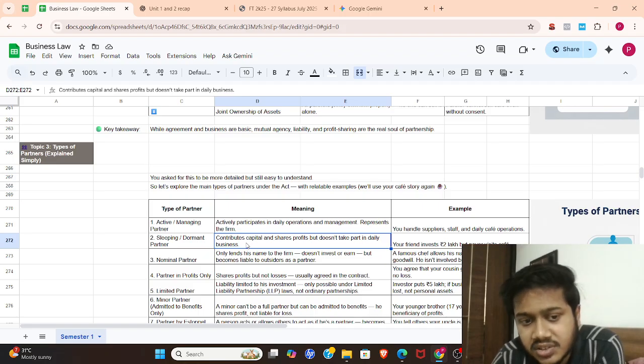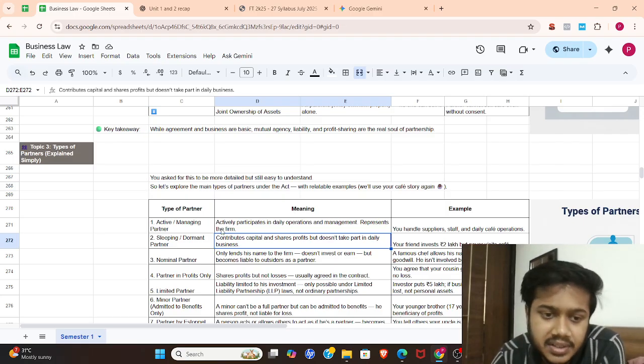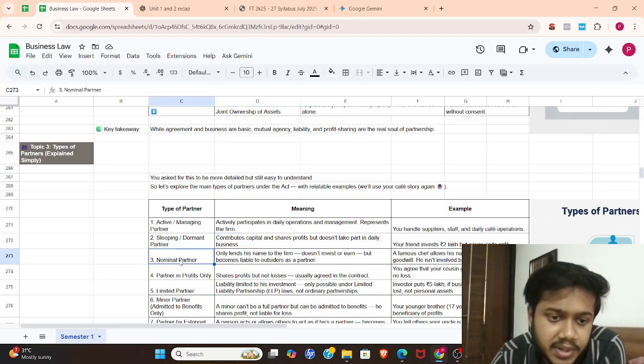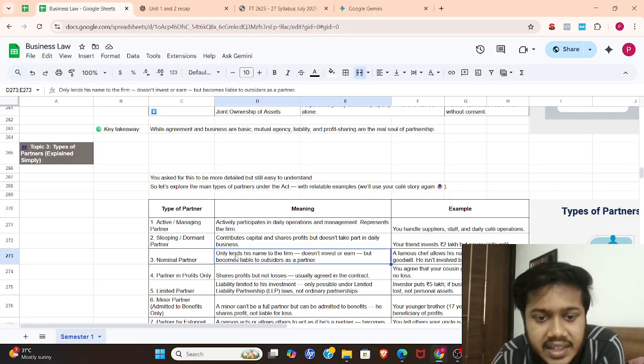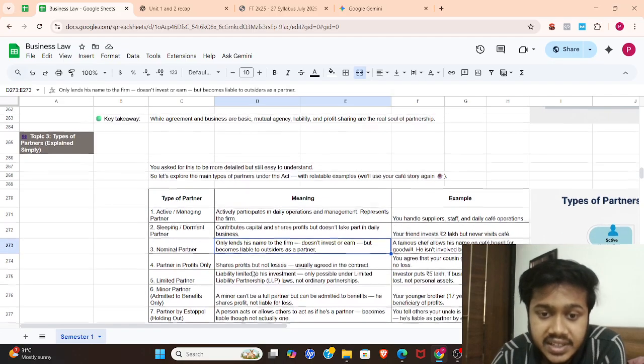It is called a sleeping or dormant partner. For example, your friend invests 2 lakh but never visits the cafe, so it comes under sleeping partner. And the third is nominal partner. Only lends his name to the firm, doesn't invest or earn, but becomes liable to outsiders as a partner.